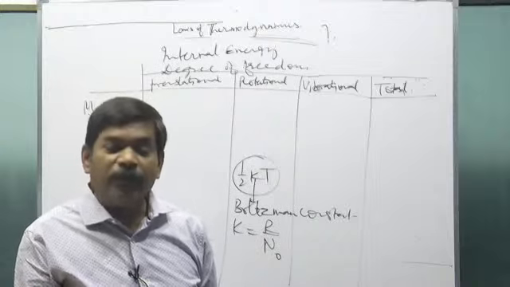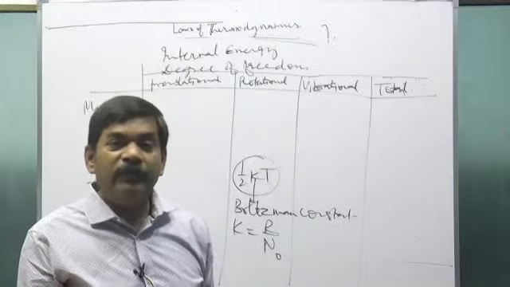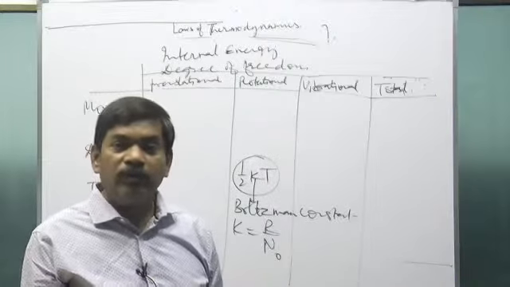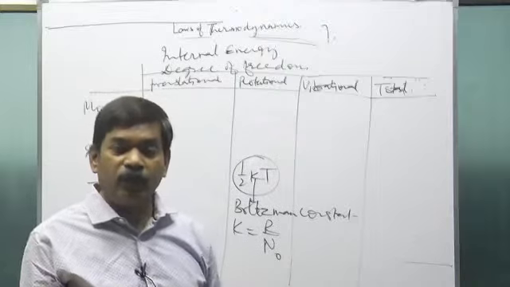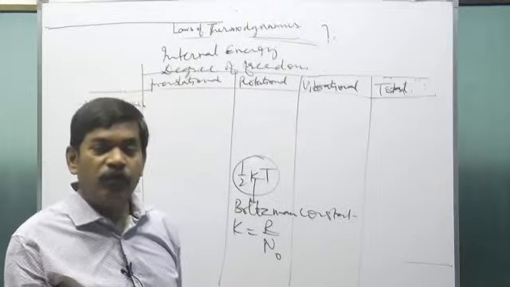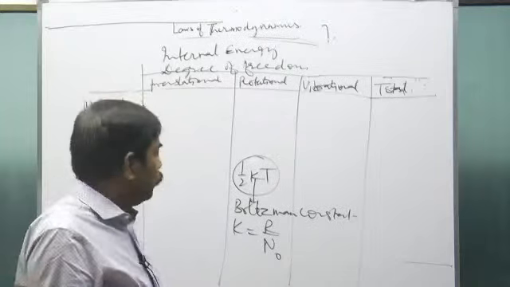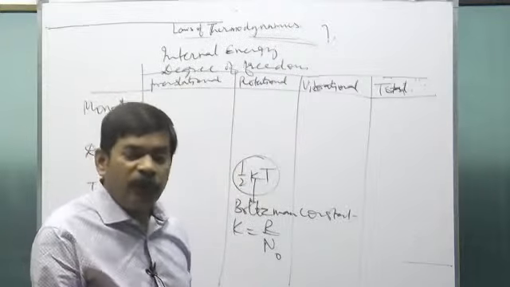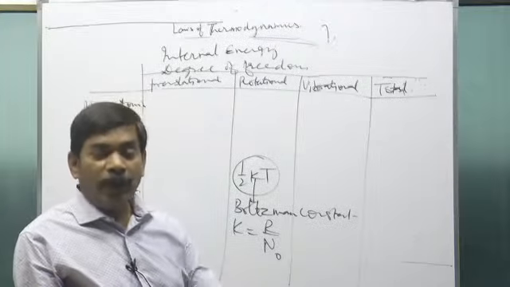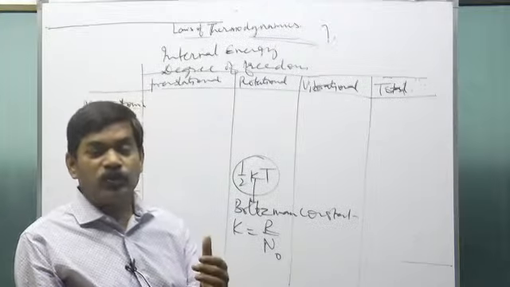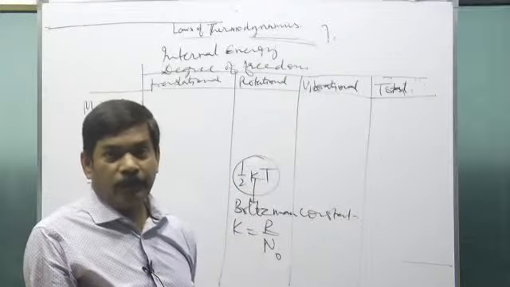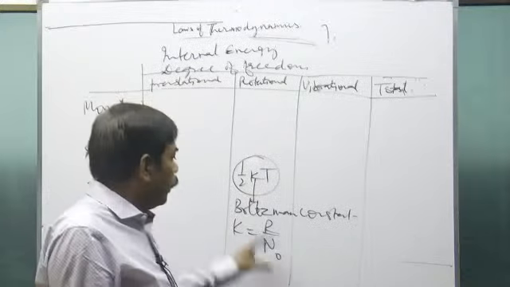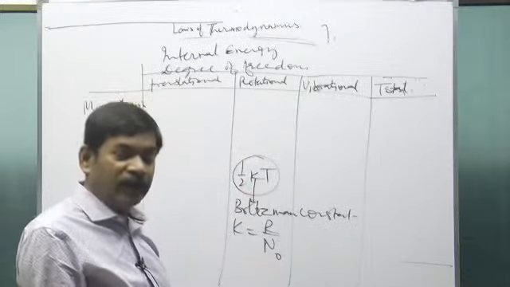The law of equipartition of energy says that each degree of freedom contributes equally to the internal energy, and the contribution of 1 degree of freedom is equal to half kT. I repeat that. The law of equipartition of energy says that each degree of freedom contributes equally to the internal energy, and the contribution of 1 degree of freedom is equal to what? Half kT. Is that clear?